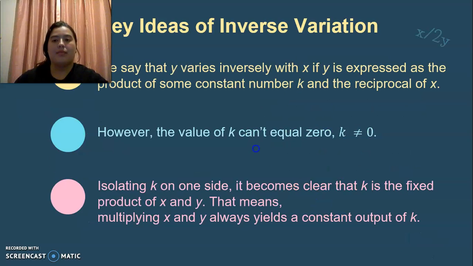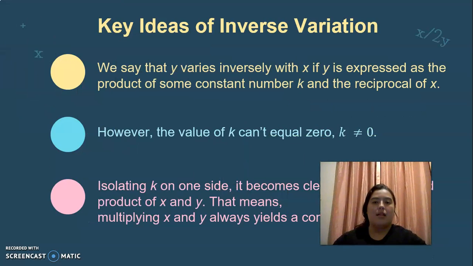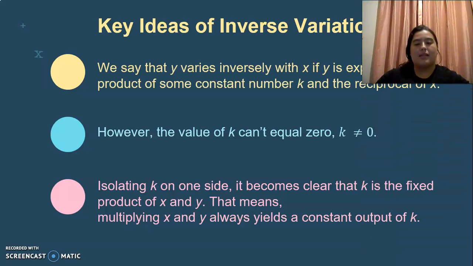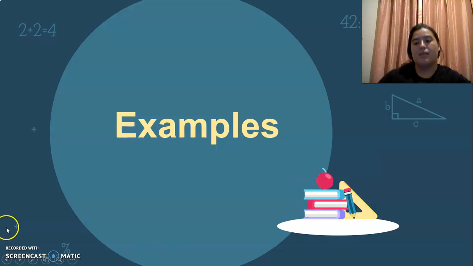Okay, so key ideas of inverse variation. We say that y varies inversely with x if y is expressed as the product of some constant number k and the reciprocal of x. However, the value of k cannot equal 0, and isolating k on one side, it becomes clear that k is the fixed product of x and y. That means multiplying x and y always yields a constant output of k. So let's see some examples.